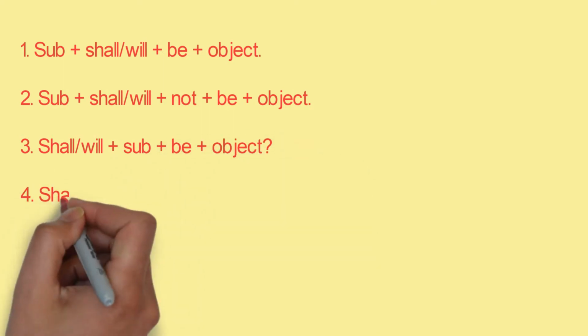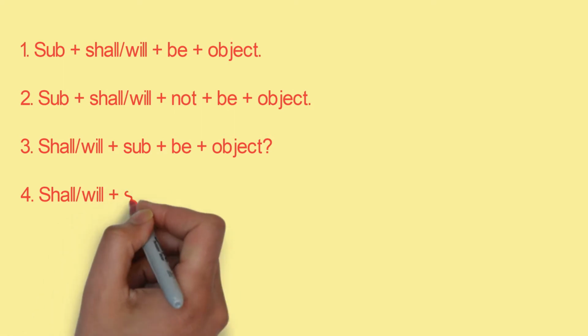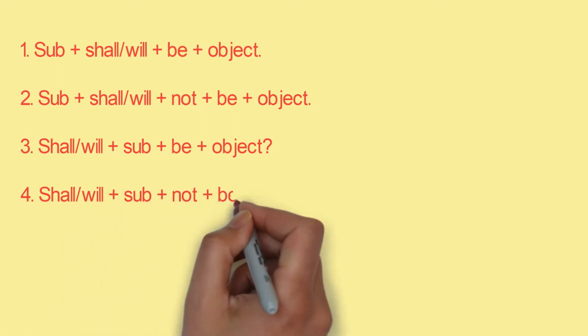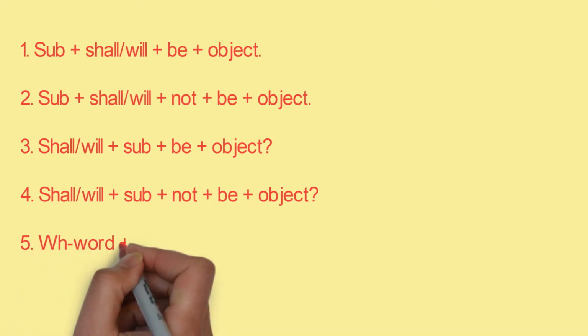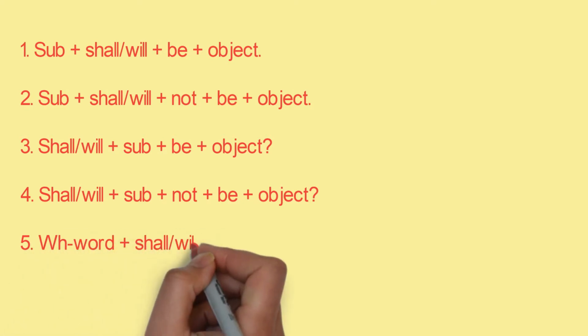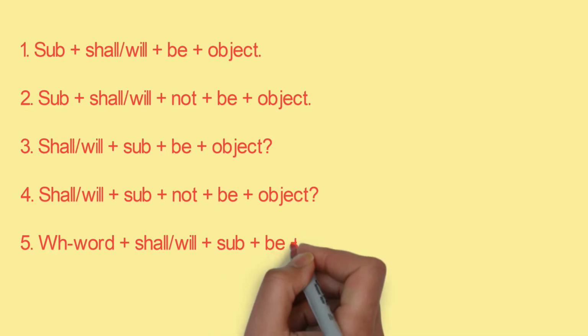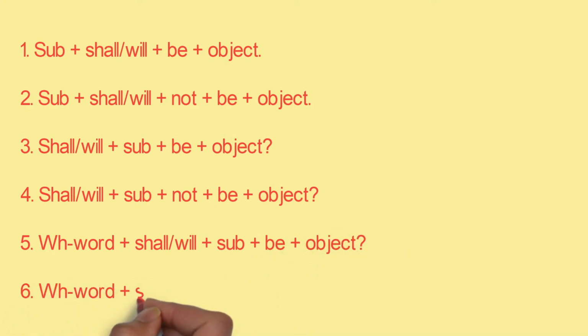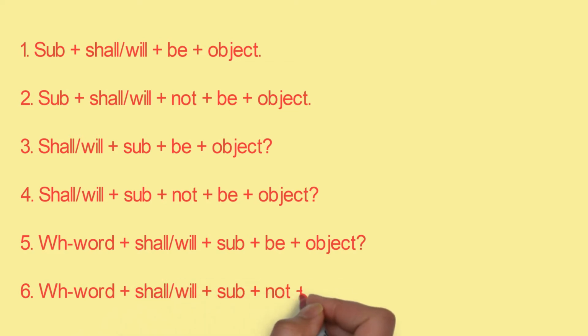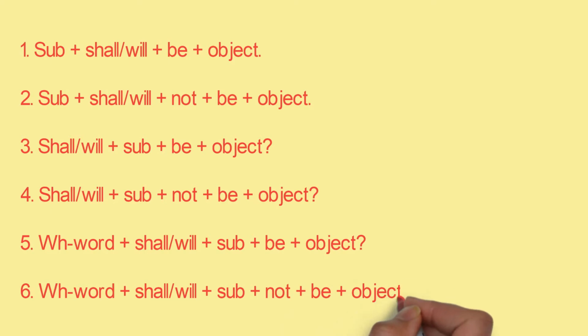Fourth is shall/will plus subject plus not plus be plus object plus question mark. Fifth is WH word plus shall be plus subject plus be plus object plus question mark. Sixth is WH word plus shall be plus subject plus not plus be plus object plus question mark.